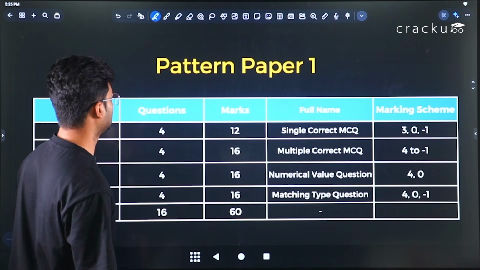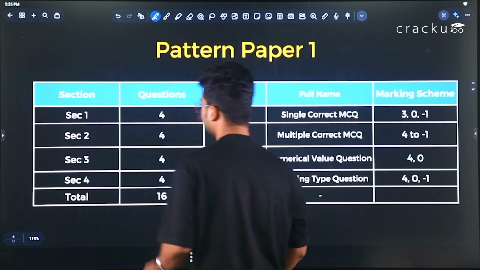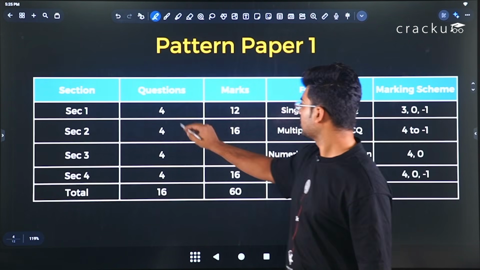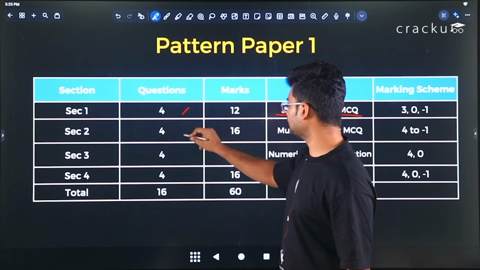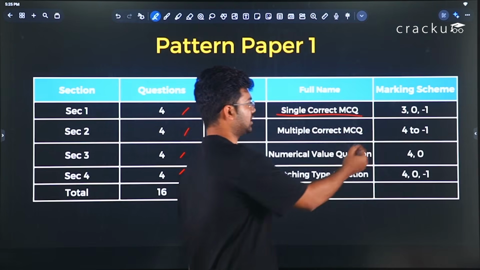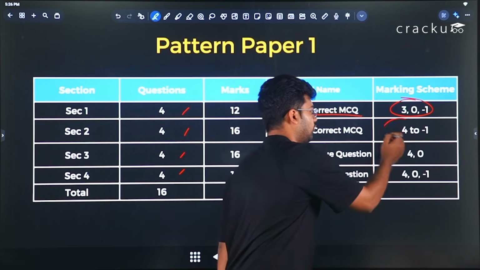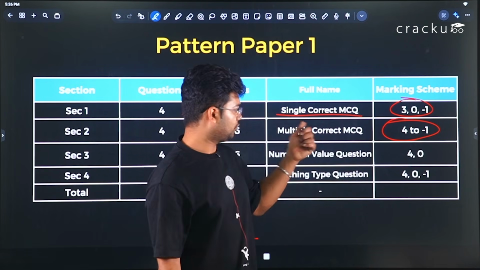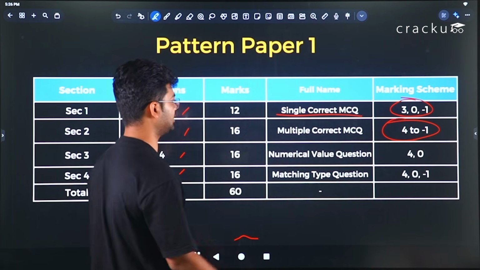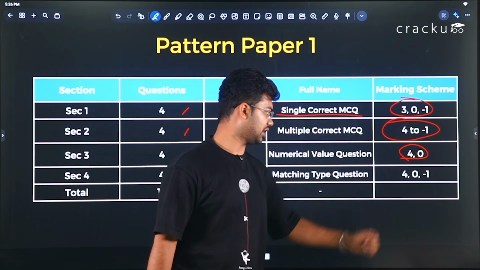Now coming to the paper pattern. If we see here, there were 4 sections, section 1, section 2, section 3, section 4, and in paper 1 there were 4 questions in each section, no major change. The marking scheme is mentioned here. Single correct was +3 -1, multiple correct MCQ was +4, +3, +2, -1, these kinds of ranges of marks you can get. Numerical value questions were straight +4 and 0, and matching type questions were +4, 0 and -1.